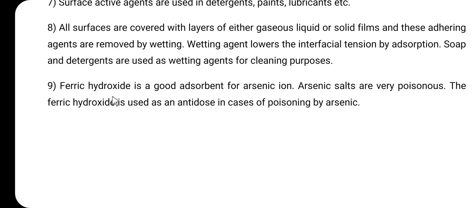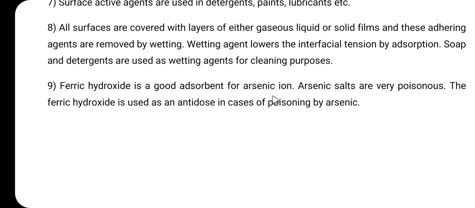And lastly, here ferric hydroxide is a good adsorbent for the arsenic ion. All of you know that arsenic salts are very poisonous. So, here ferric hydroxide is used as an antidote in case of poisoning by arsenic. In case of arsenic poisoning, when ferric hydroxide is used, it adsorbs the arsenic ions. So, here the phenomenon of adsorption is used.